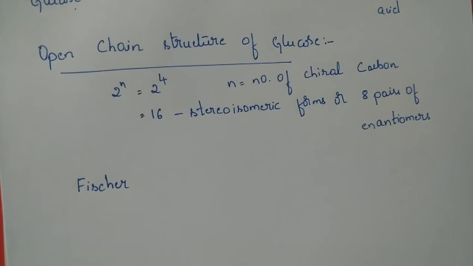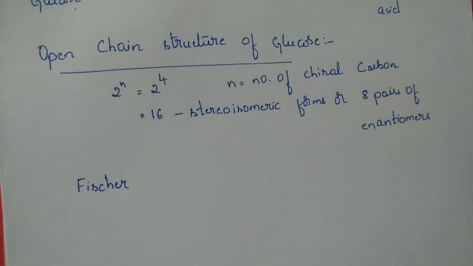So 4 carbons in the middle, we have OH groups. All those OH groups come to either the left side or the right side of the carbon atom. The spatial arrangement of those OH groups is very, very important in deciding the nature of that particular compound. So that's why Fischer has given a spatial arrangement.